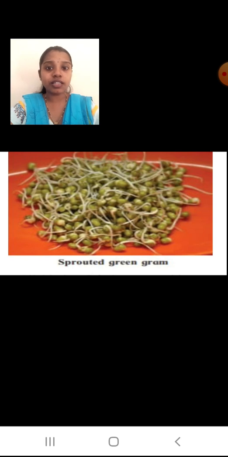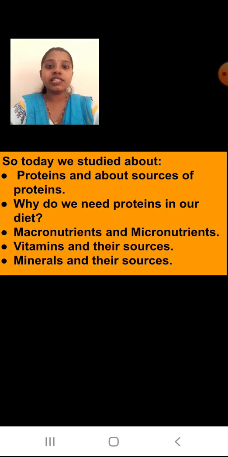You must have seen your mother tying up these green grams. First she will wash them, then she will tie them in a cloth and keep it overnight, and the next day if you see, something white will come out from those grams. That is nothing but the sprouting of the green gram, and this makes it more nutritious. After having these green grams, it is very nutritious and you are going to have it in your food.